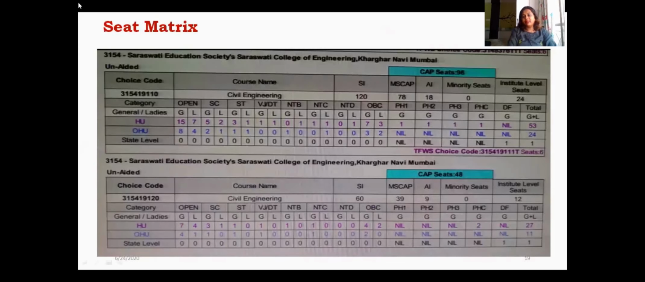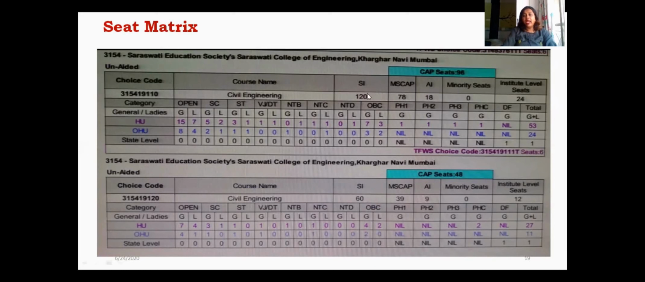Seat matrix. See, this is very important. Seat matrix means what? It is nothing but a bifurcation of the total seats. For example, I'll take an example of my college. In my college, we have an intake of civil engineering of 180, out of which 120 is shift 1 and 60 is shift 2. So if you see here, for the civil engineering branch, the total intake is 120. Sanctioned intake is 120.